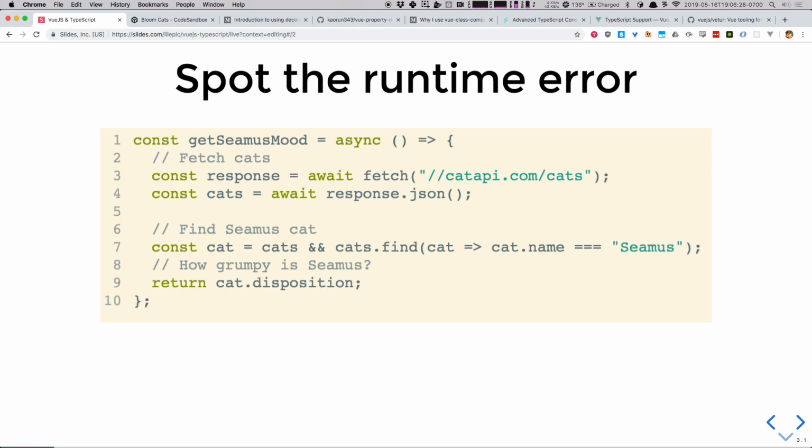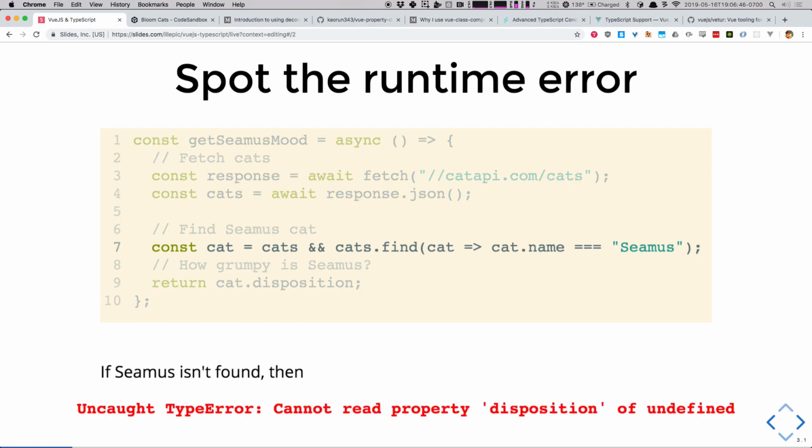What happens if there's no cats? Luckily, we did say, hey, let's see if cats exist. Because we're being real elegant, we're going to do it in one line. So we got a cat. Maybe. What if we don't find a cat? This talk is on TypeScript eventually and why TypeScript is good. I fell in love with TypeScript when I was trying it out, and it told me that my find was unsafe. I was like, screw you, TypeScript, I'm going to code the way I want to code. And then I realized if I try to hit cat.disposition, we're going to get an uncaught type error.